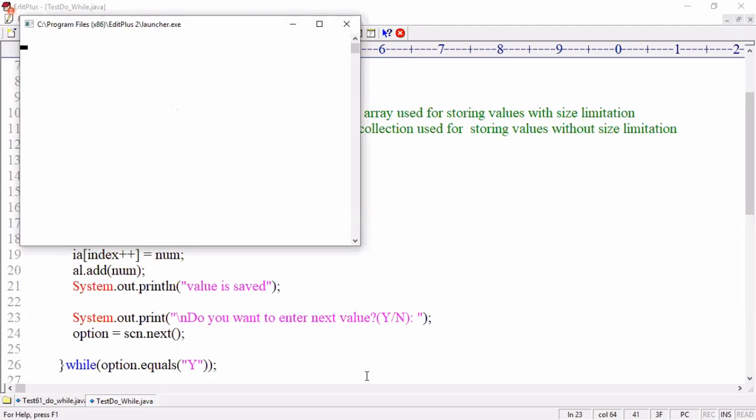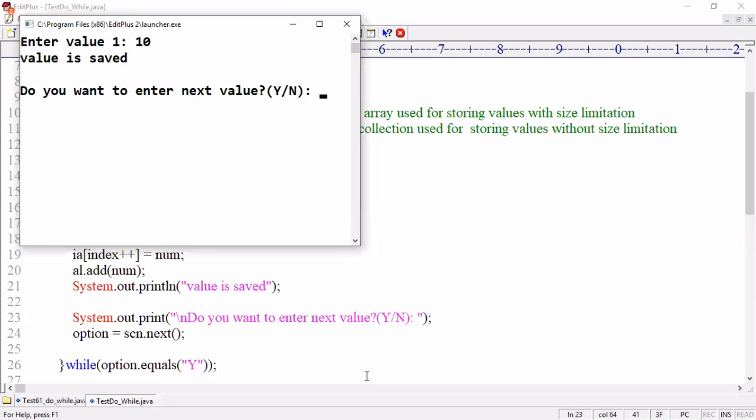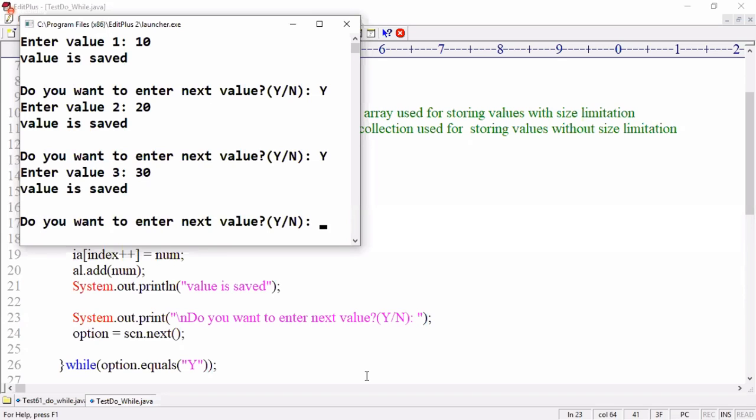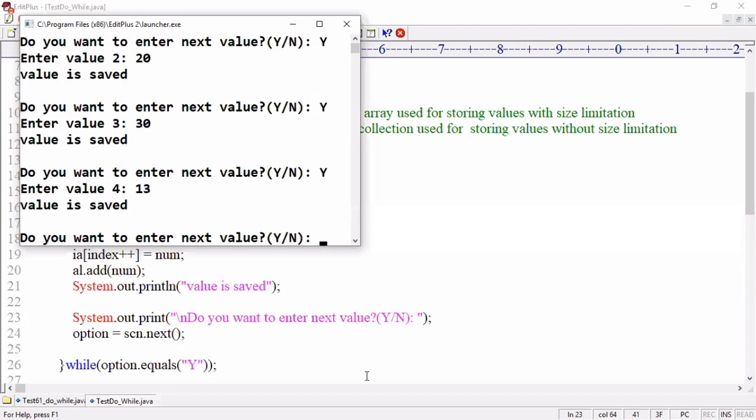Control 1 compile. Control 2. Enter value 1, 10. Value saved. Do you want to enter the next value? Yes. Enter value 2, 20. Do you want to continue, next value? Yes. Enter value 3. Okay, 30. Value is saved. Do you want to continue? Yes. Enter value 4. Let's say 15 or 13, whatever. Now do you want to enter the next value? No, I want to stop.